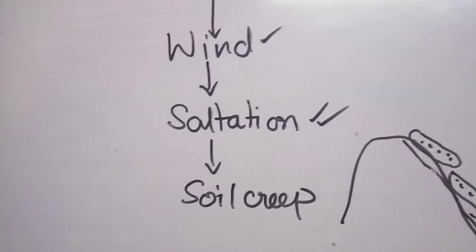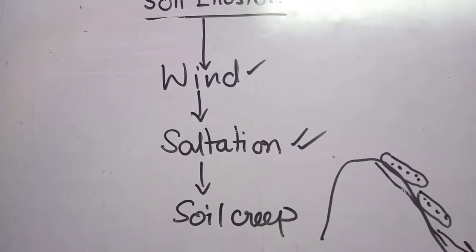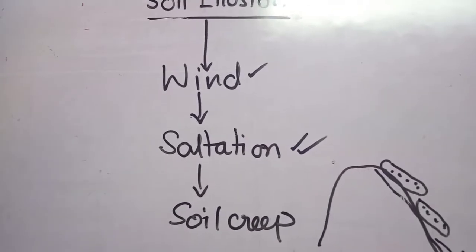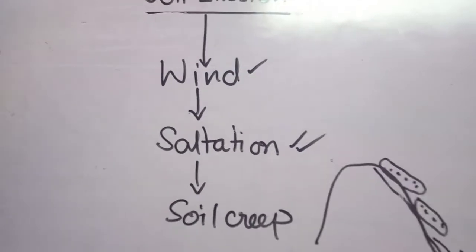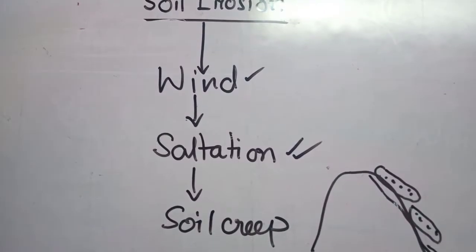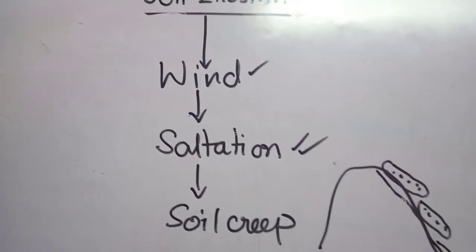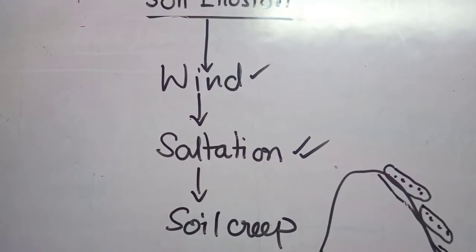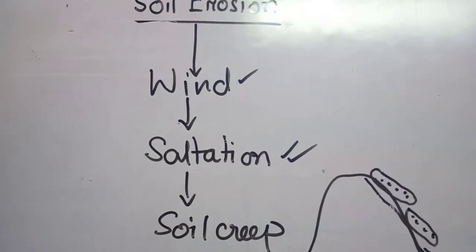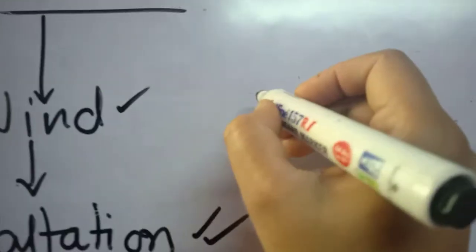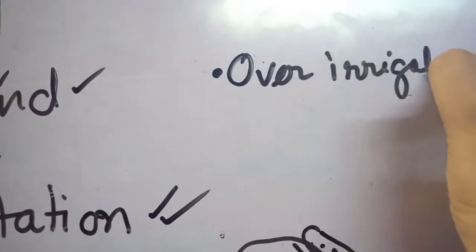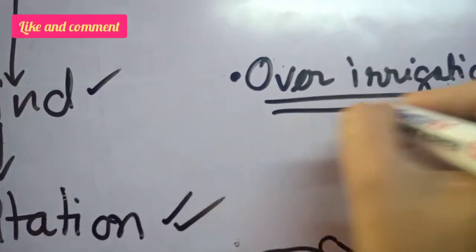So students, in this whole part we have read the different types of soil erosion. We have seen how water does soil erosion, with different types like splash, sheet and gully erosion. Then we have also seen the action of human beings, how they cause soil erosion directly or indirectly. Here in the human part we can add one more point, that is over irrigation.